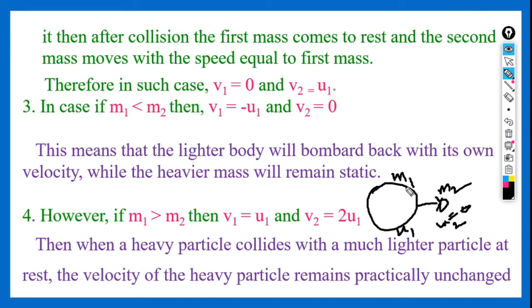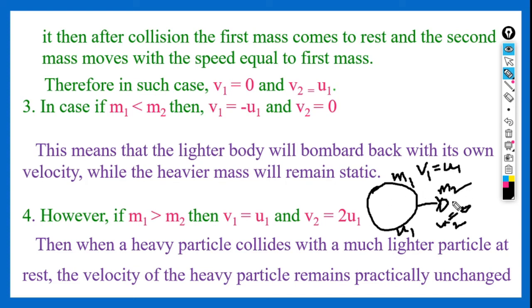After collision, the heavier particle's velocity doesn't change. Whatever velocity it was moving with initially, u1, after the collision also that body continues to move in the same direction with the same velocity. So v1 is equal to u1.